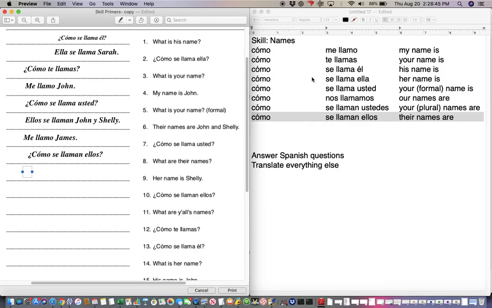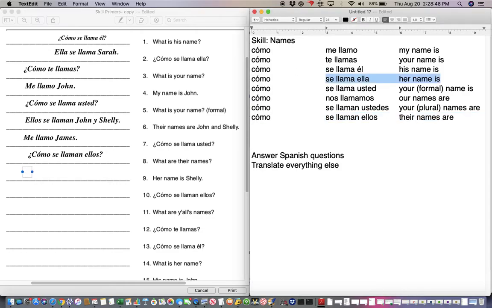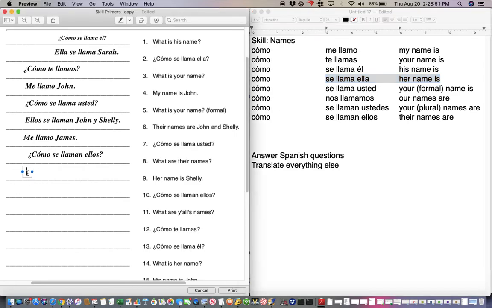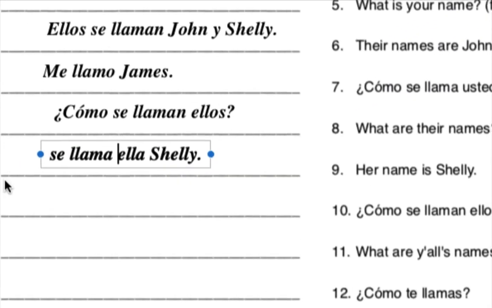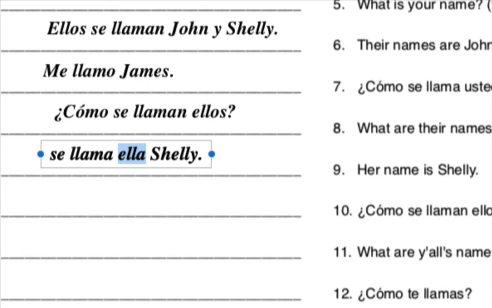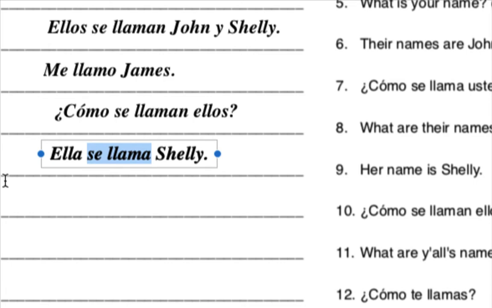Her name is Shelley. It's right here. We got se llama ella. Now, well, her name is Shelley. So this ella, because that's the subject, I'm going to move it to the left of the verb. This is your verb structure. I moved ella to the left of it because this is a question. If you left it on the right side, it's not that it would be a great tragedy. It's just not as clear. It sounds awkward.